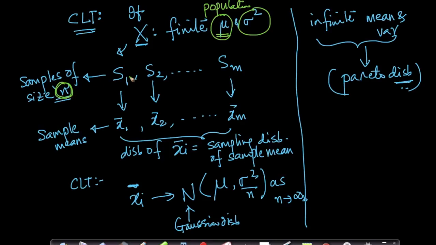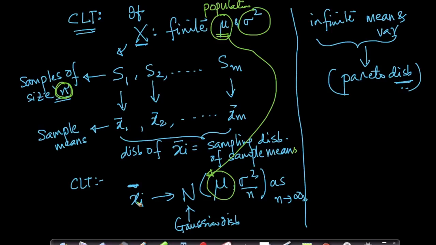If each of my samples is S1, S2, S3, and I've taken m such samples, and if I compute sample means as x1 bar, x2 bar, up to xm bar, there is a distribution for the xi bars, which is nothing but the sampling distribution of sample means. What the central limit theorem says is that xi bar will have a Gaussian distribution with the mean mu. This mean is the same as the population mean.